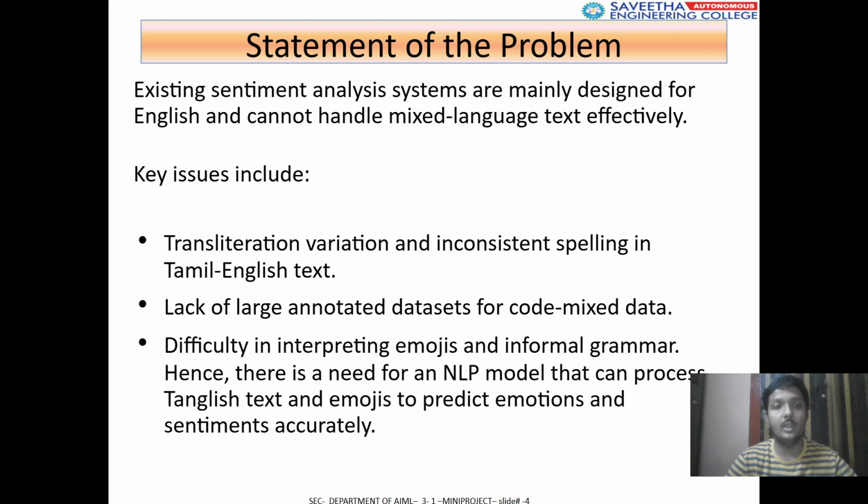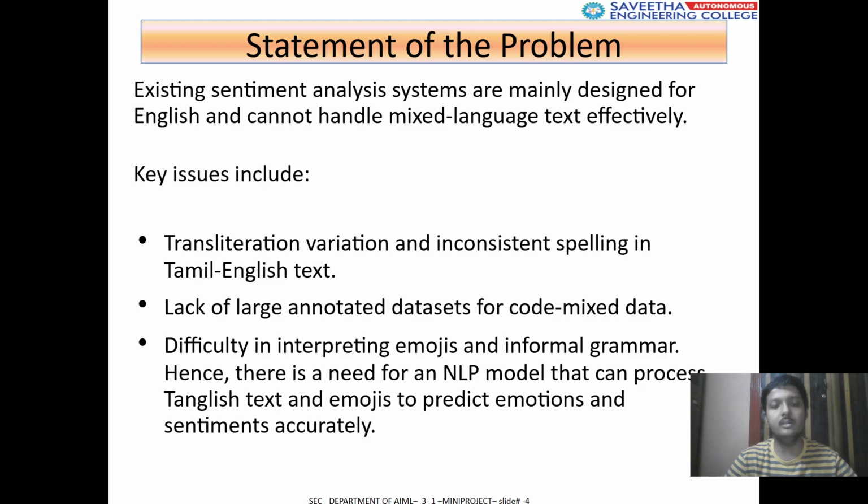Existing sentiment analysis systems are mainly designed for English and cannot handle mixed language text effectively. Key issues include transliteration variation and inconsistent spelling in Tamil-English text, lack of large annotated datasets for code-mixed data, and difficulty in interpreting emojis and informal language. Hence, there is a need for an NLP model that can process Tanglish text and emojis to predict emotion and sentiment accurately.